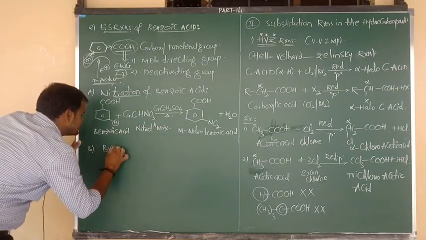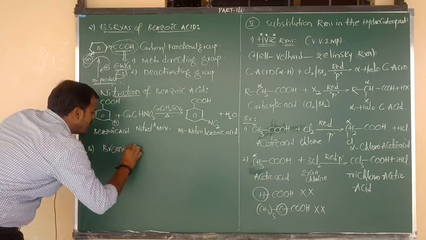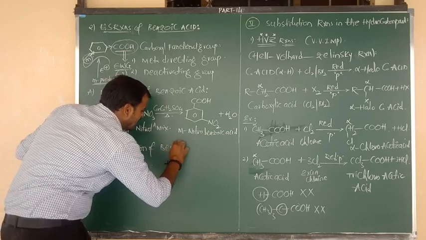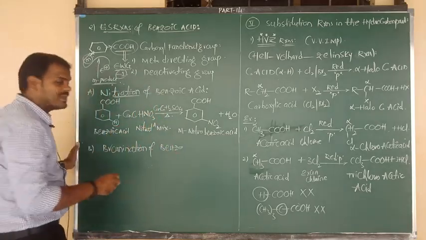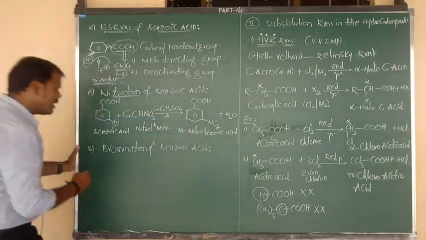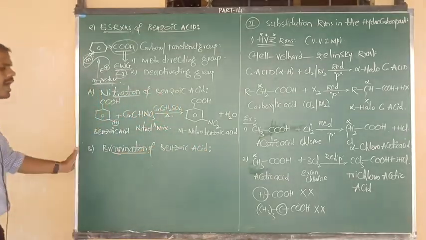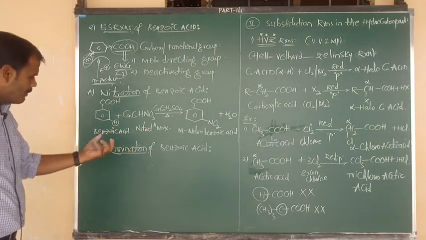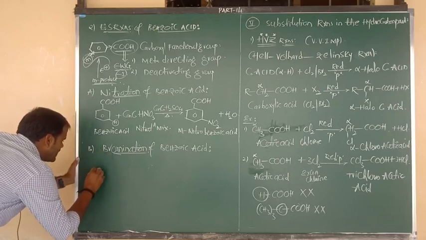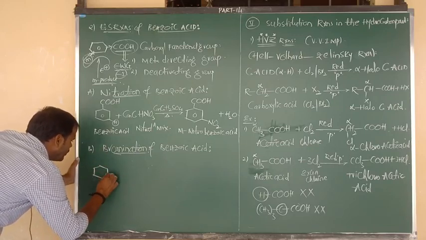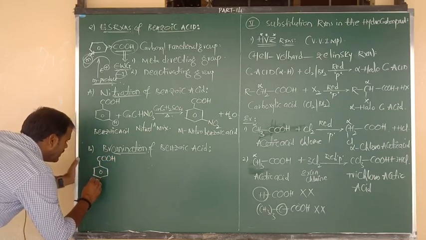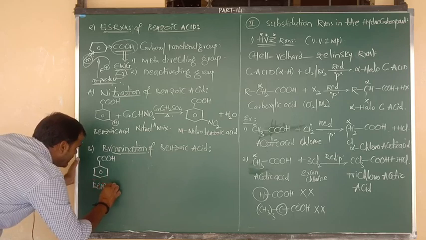Bromination of benzoic acid. I am going to tell you the reaction, bromination of benzoic acid. Otherwise you can write chlorination of benzoic acid also. How does benzoic acid undergo bromination, and also chlorination? Let me consider the formula of benzoic acid. First of all we consider benzene bonded to COOH. The name of this compound is benzoic acid.